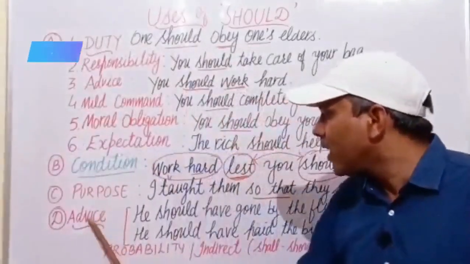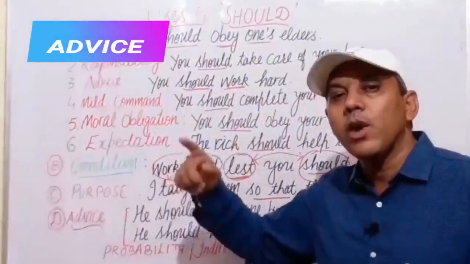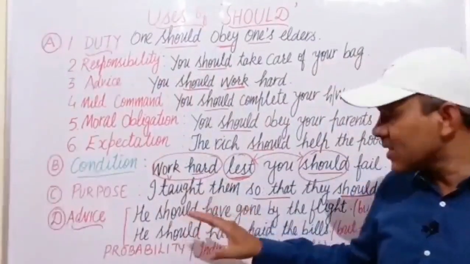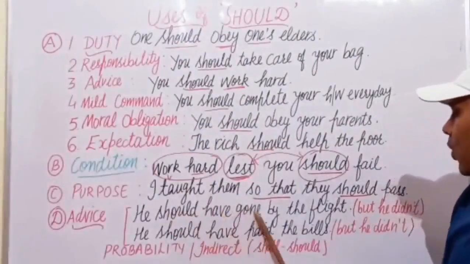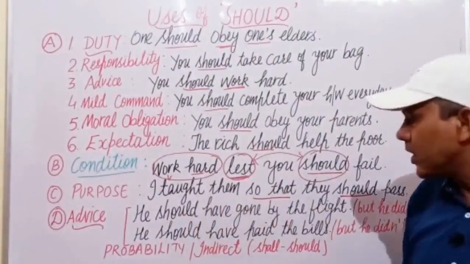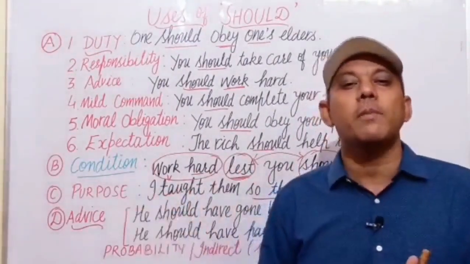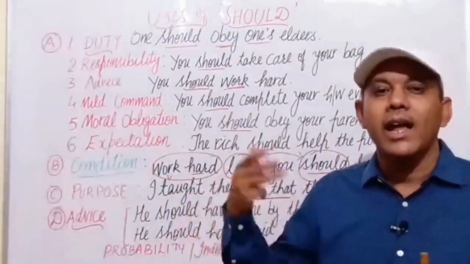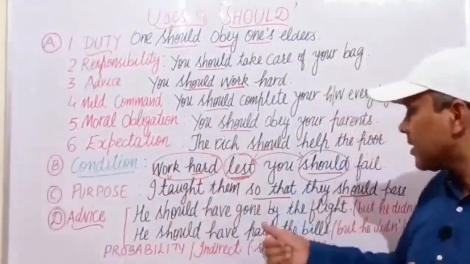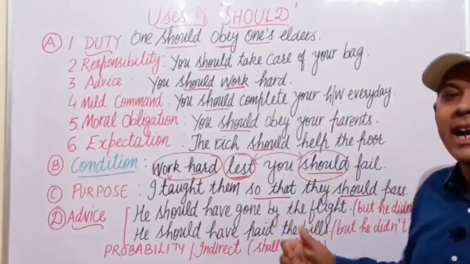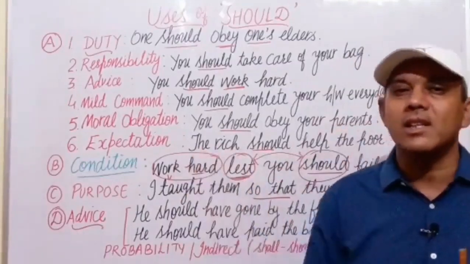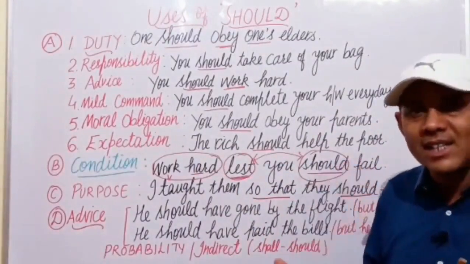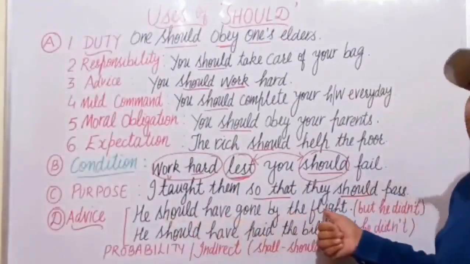And the next is advice. What type of advice? Advice which had to be followed in the past, but you didn't follow. Let us take two examples. He should have gone by the flight. मान लीजिए किसी को कहीं जाना है और वहां वो समय पर नहीं पहुंचा. For example, somebody had to go to take an entrance exam or a competitive exam, but he traveled by train and he got late and he could not appear in the examination. At that time, when he comes back, we can advise him, you should have gone by the flight.